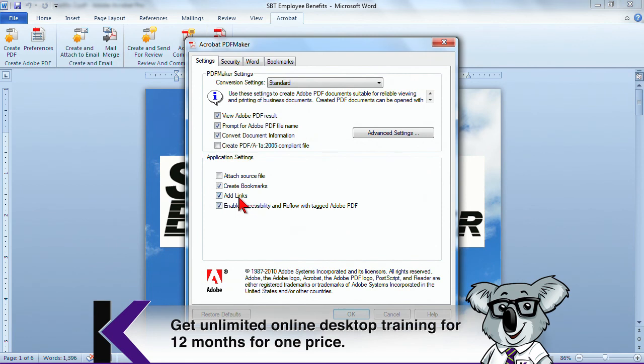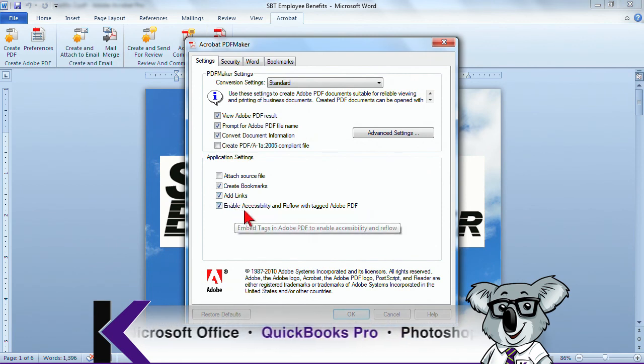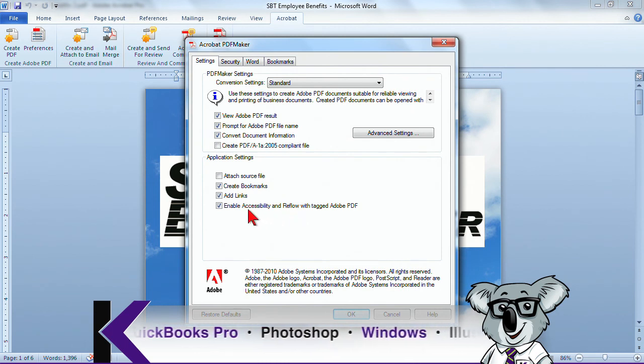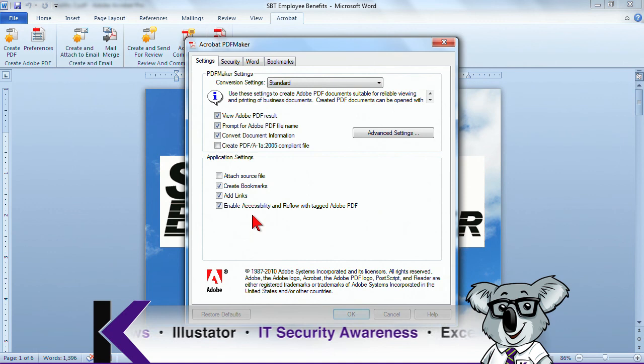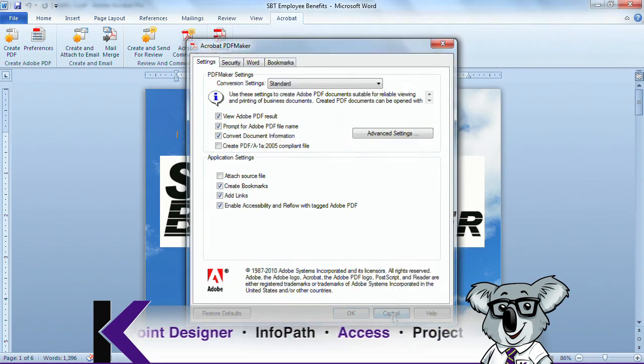And then any links that I might have had, that was from the table of contents or any other types of links. And it's also making this document accessible. If there were tags set up in the document, they would also be pushed over, and that can be turned into an accessible document for people with screen readers. I'm going to click on Close.